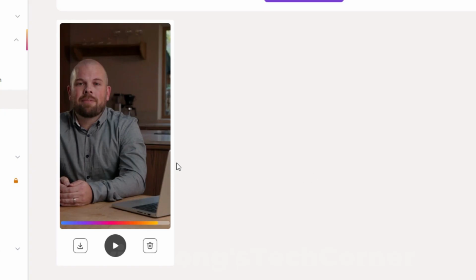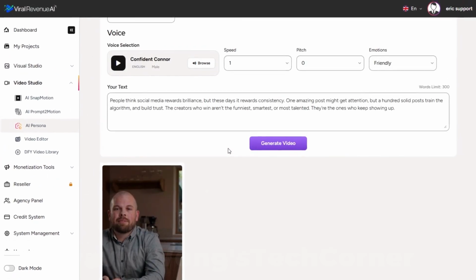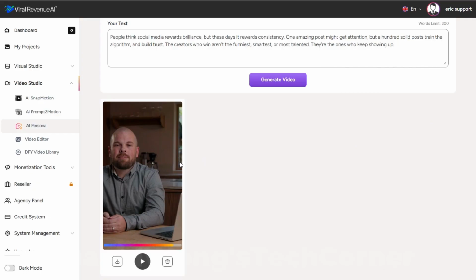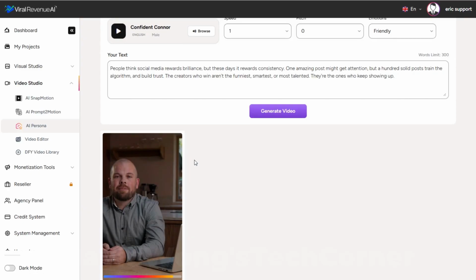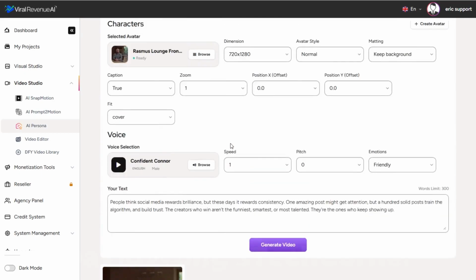So again, you can see just how easy it is to create high quality content with this tool. And again, consistency is the key to success these days. It's the key to growing an audience. It's the key to essentially going viral, because it's all about training the algorithm on those social media platforms. And here's a way that you could create a video for each day. You could post a new video each day in a niche, and you could come in here and create a week or two's worth of videos all at once very easily in a matter of minutes. And you can do that for any niche.